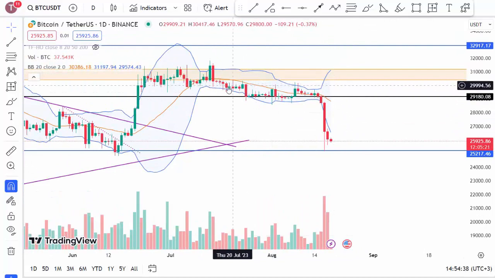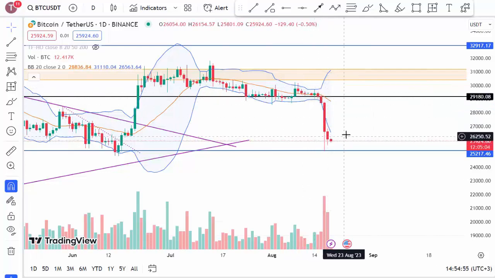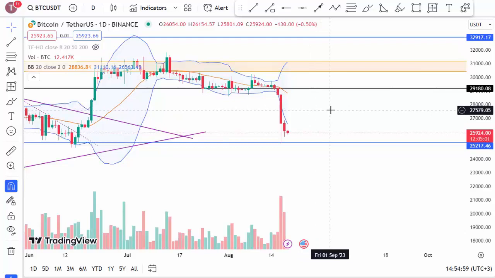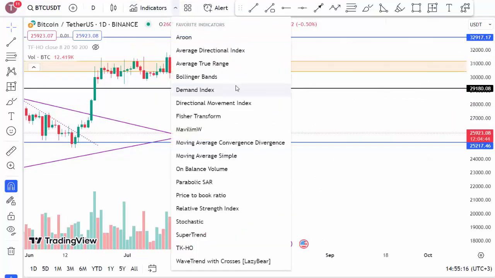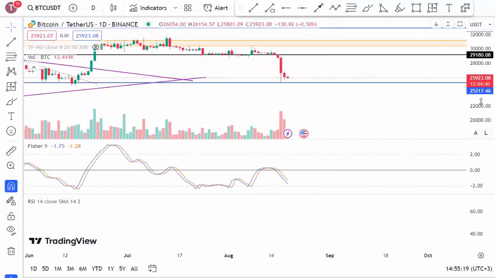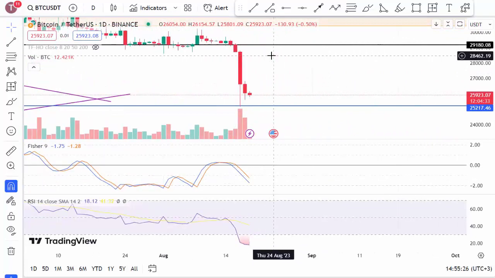Let's first take a look at our Bollinger Bands. We can see that the Bollinger Band has currently been breached to the downside, my friends. Even though we've explained the fundamental concept of the Bollinger Bands in our past videos, if we look at this, my friends, in a contracting area, whichever way the Bollinger Band is breached, the price movements show a significant downward or upward trend in that direction. Currently, since the Bollinger Band has been breached downward, we can say that we are seeing a significant downward trend in price movements. Additionally, we would expect the price movements to enter the range of the band. In the coming days, this could cause us to see small upward movements. We can also say this.